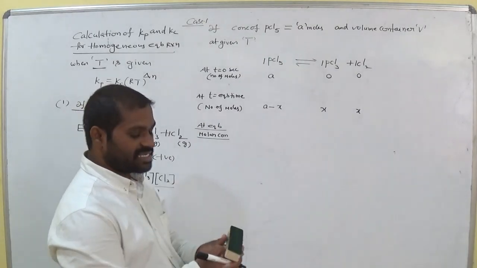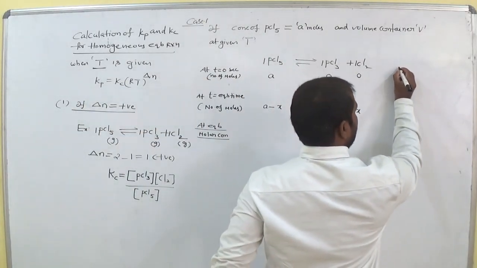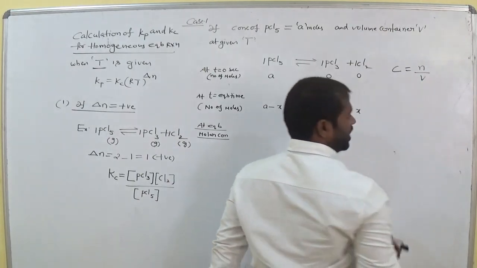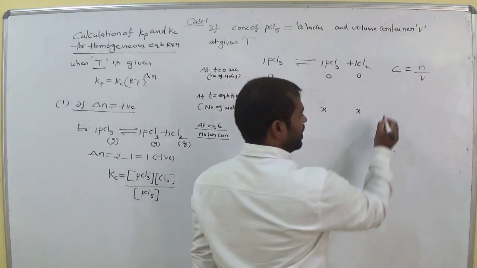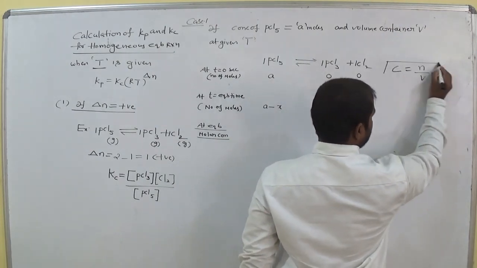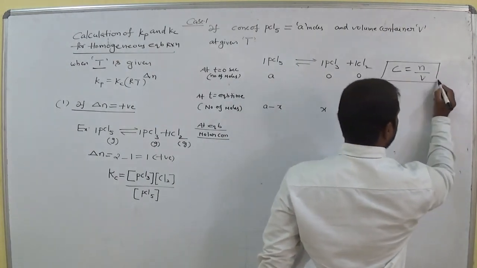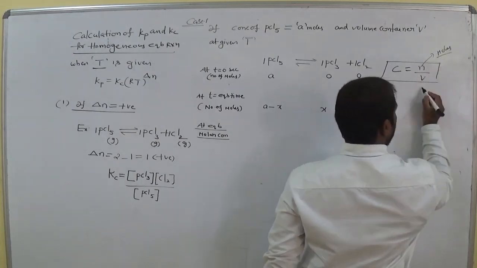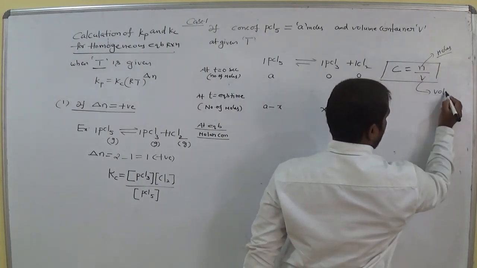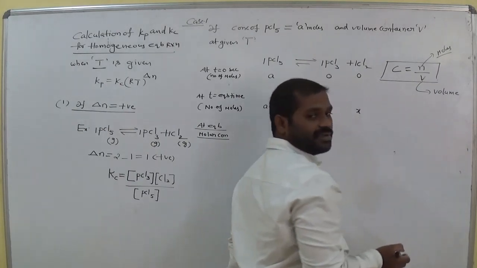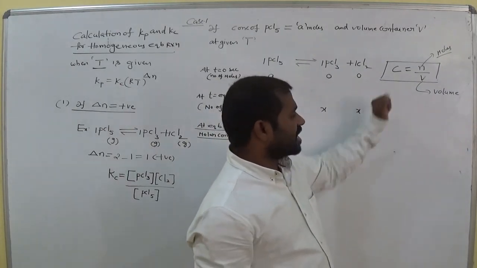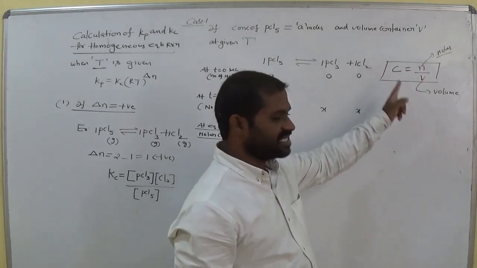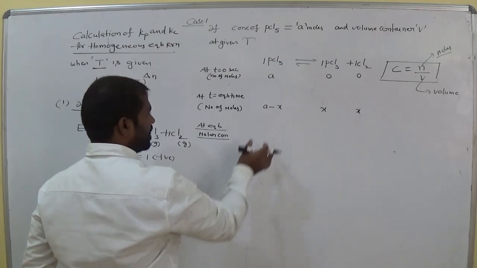So what is meant by concentration here? Concentration C is equal to the number of moles per unit volume. C is equal to N by V, where N is the number of moles. Now this one is moles, this one is called volume. If you want to get molar concentration, then the number of moles divided by volume gives C. Am I right? So now here we have the number of moles.